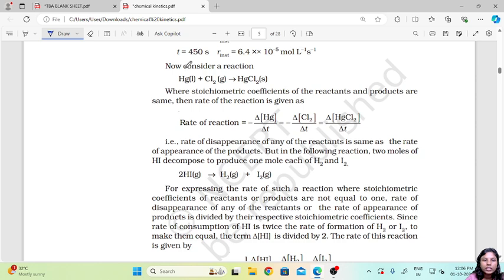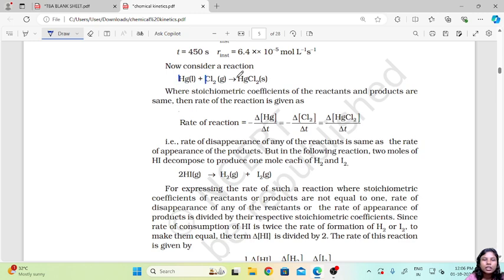Now if we consider another reaction of Hg plus Cl2 giving us HgCl2, where the stoichiometric coefficients of reactants and products are the same, here you see the stoichiometry is just 1 everywhere.